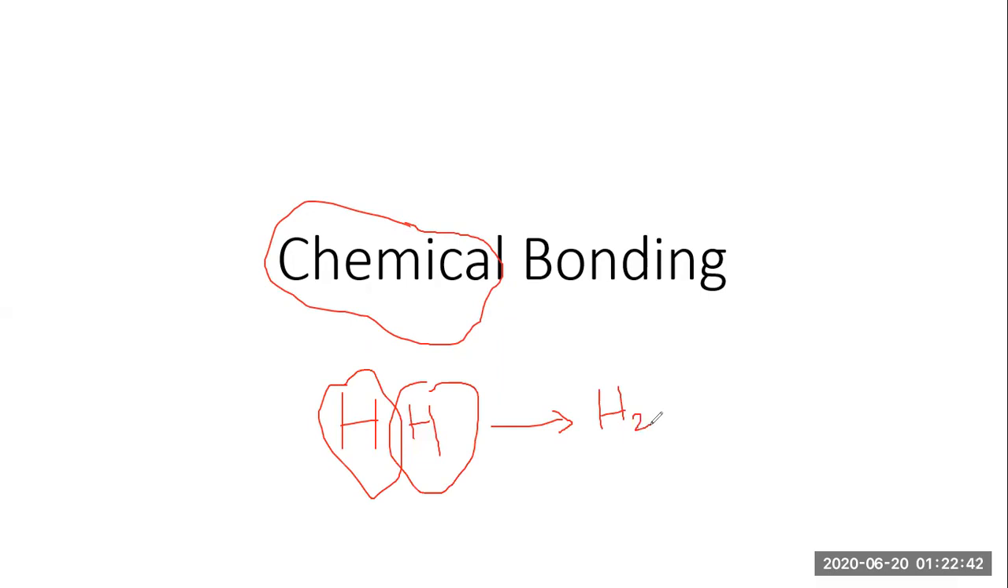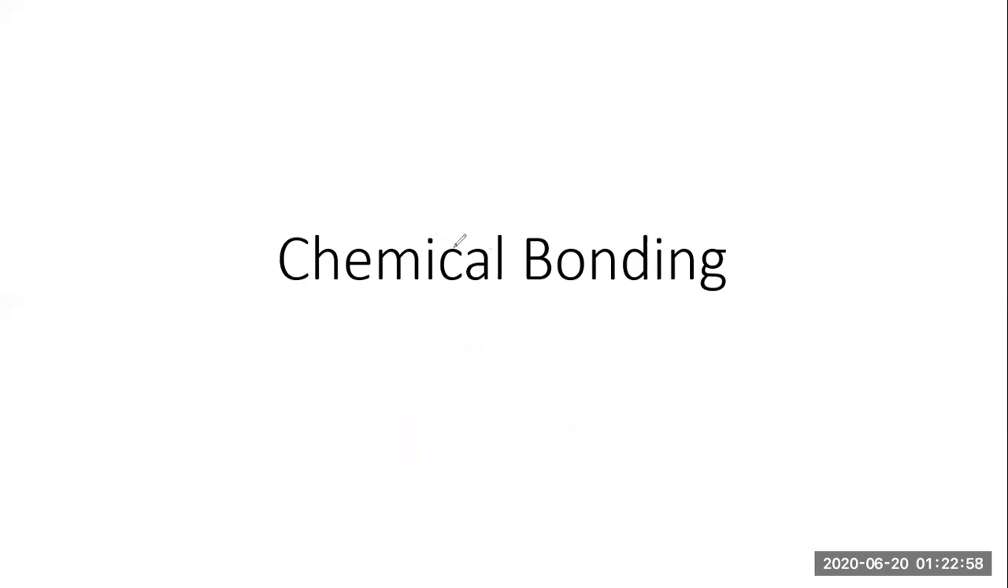So this is the thing. What is in between these two atoms? It's called a bond. In this whole chapter we're going to talk about chemical bonding. So let's start our chapter, chemical bonding.